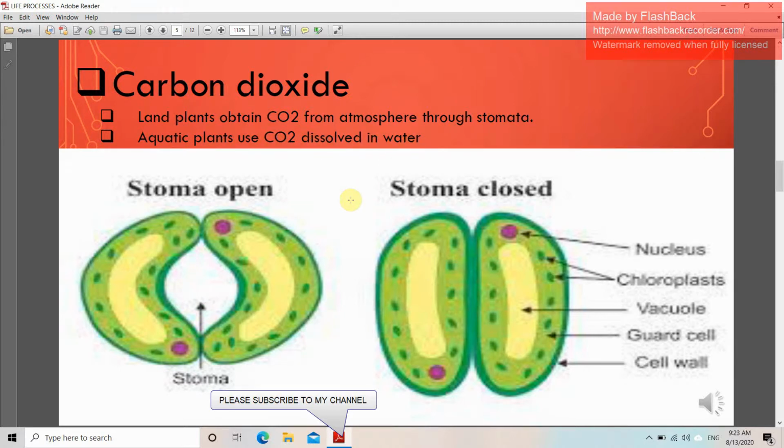Aquatic plants, meaning the plants inside seas or oceans, take the CO2 which is in the water. Now the stomata. This is an open stomata. The stomata will open when water is there. If water is not there, the guard cells will shrink and the stomata will close. Now you can see the diagram. This is the nucleus, this is cytoplasm, chloroplast, a vacuole, guard cell, and this is the cell wall.